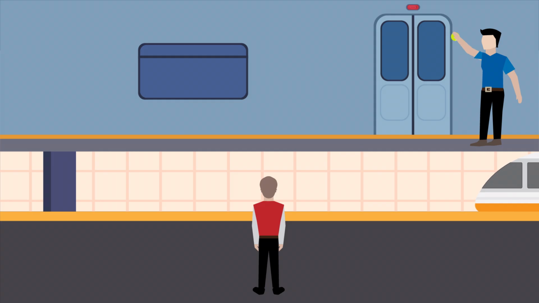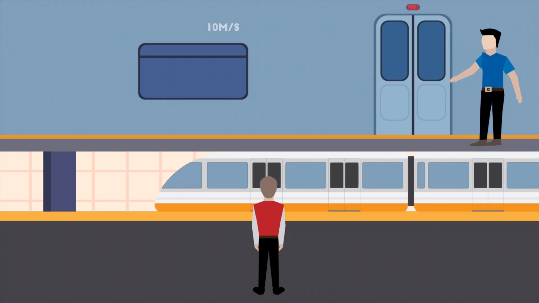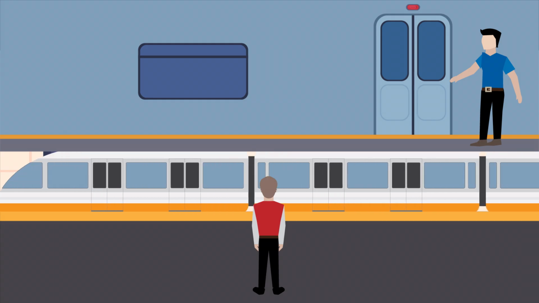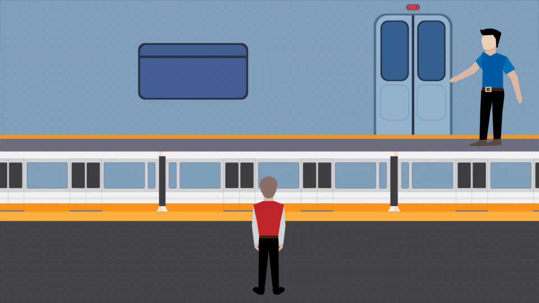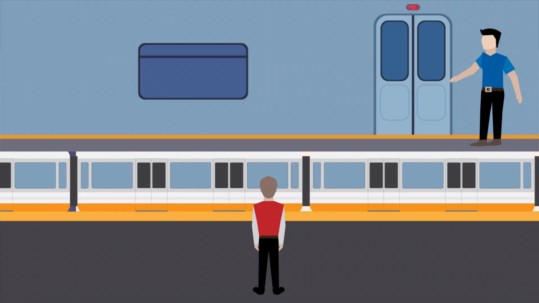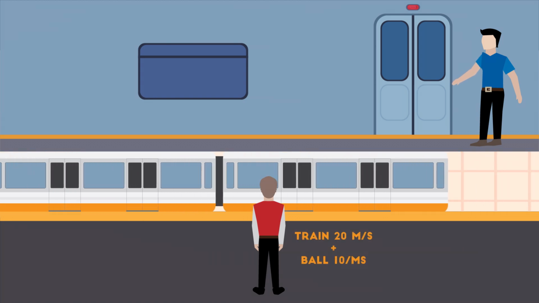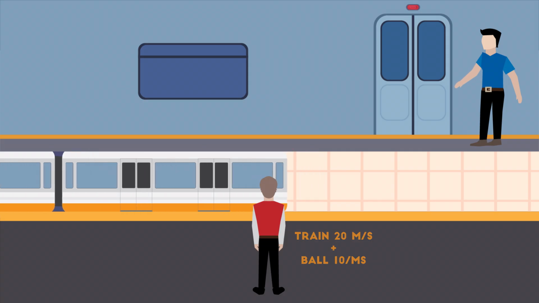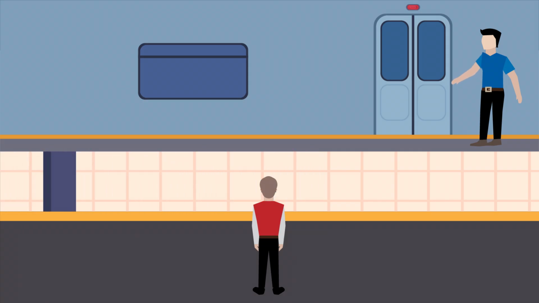Now, if our train person throws a ball at 10 meters per second, he will observe the velocity to be 10 meters per second. However, if the person outside on the footpath could observe this ball, he would observe the velocity of the ball to be 30 meters per second. Velocity of the ball plus the velocity of the train. This is because velocities add or subtract depending on the frame of reference. This is a part of classical mechanics described by Isaac Newton.